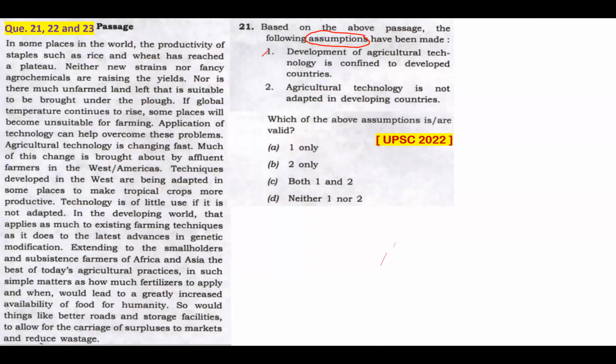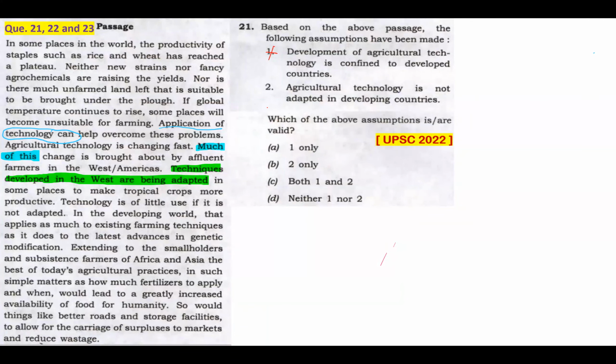Statement 1. Development of agricultural technology is confined to developed countries. Confined to developed countries. The passage never says it is confined. In fact, it is moving. Now, if you can read this, application of technology can help overcome these problems. Agricultural technology is changing fast. Much of this change is brought about by affluent farmers in the West Americas. Much of this change. So the passage is telling it is not confined, but the greater portion of the change is happening in this area, West Americas. But that will never mean that it is confined to only that place. So this is not something that you can assume from the passage.